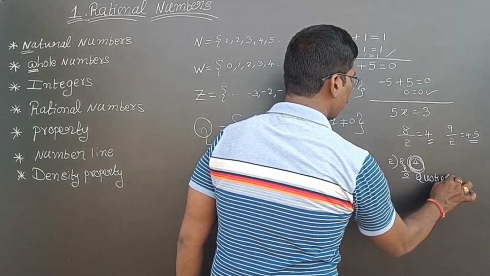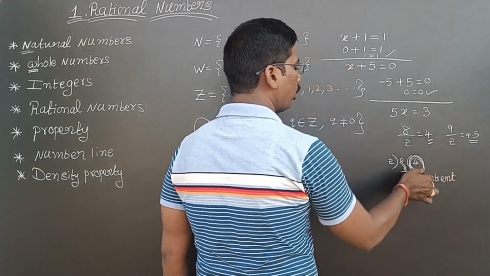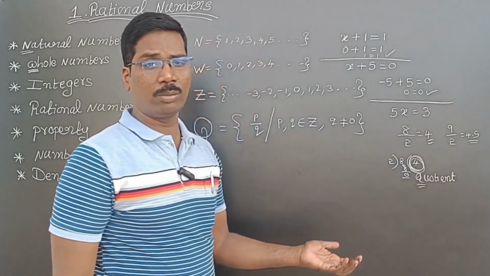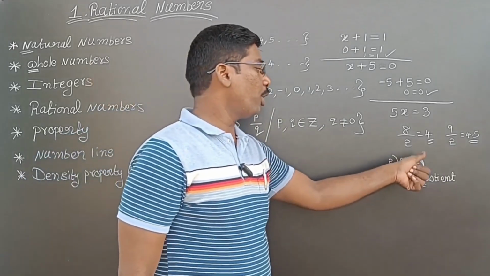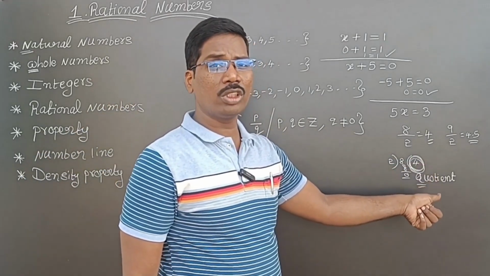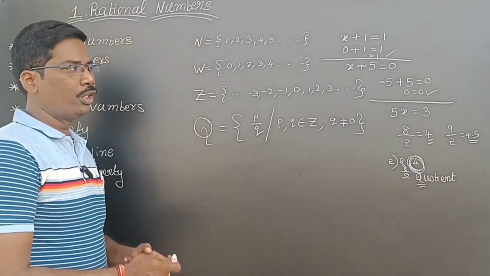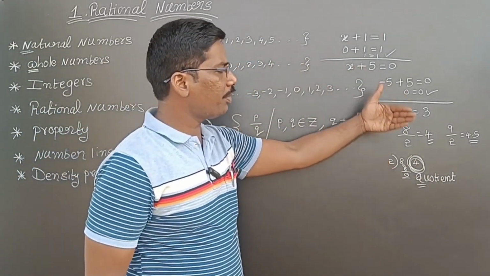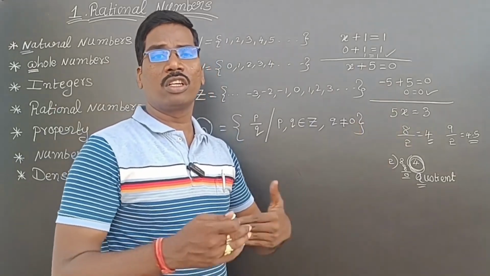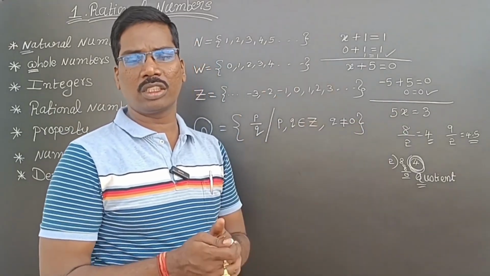That's what we are denoting with Q. If I take 9 also, I will get 4.5. That is the answer, 4.5. So that is nothing but the quotient. The quotient's starting letter is Q, that's what we are denoting with Q. The next number system, the next equation is also there, but that is not in our syllabus. That is for the next class.